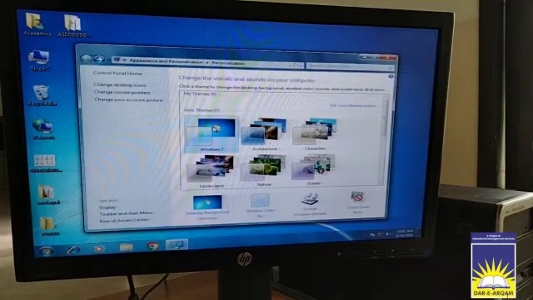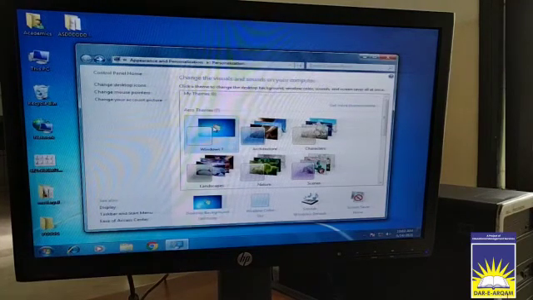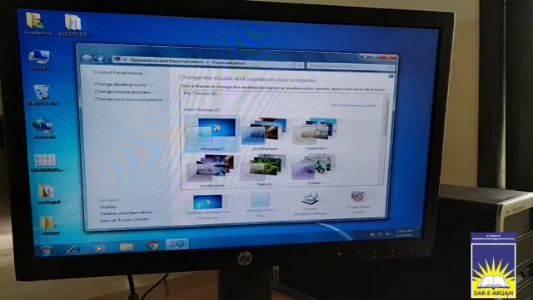So in this chapter we have learned about the operating system and how we can use this operating system. So here we stop our video. We will continue our video with the next new topic.